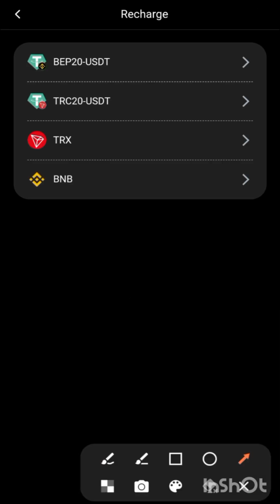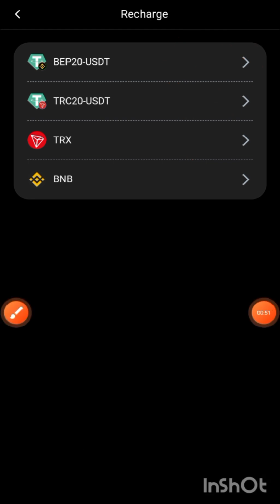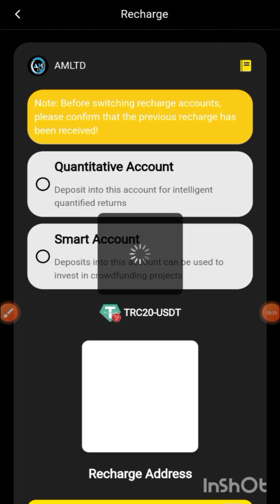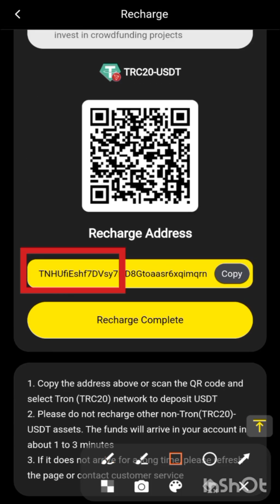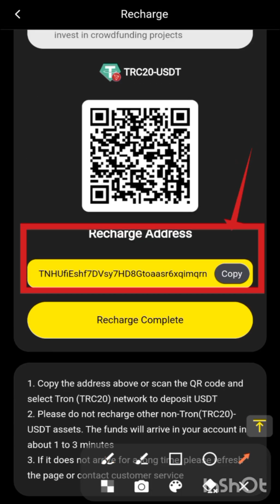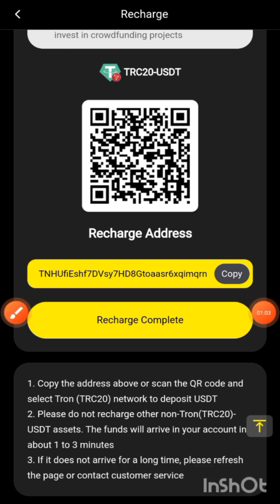So I click on the recharge, and here you can see multiple accounts. You can select Binance, Trex or BNB. I am going to deposit from my Binance account. So I click here, copy this wallet address, and make a deposit in this app.